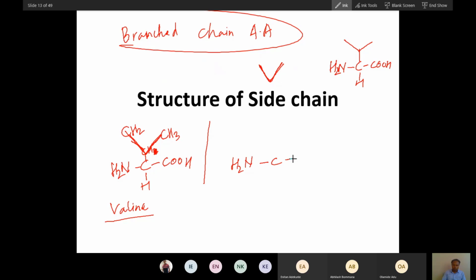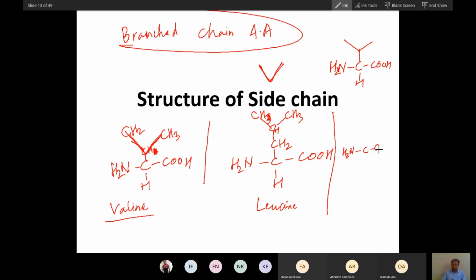Now, in place of V, you add one more carbon, and then you add this V. This is leucine. Okay, so leucine has one more carbon. Leucine. There is a third amino acid called isoleucine. This is amino and this is acid and then hydrogen.